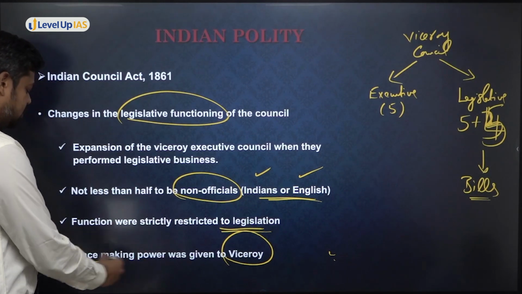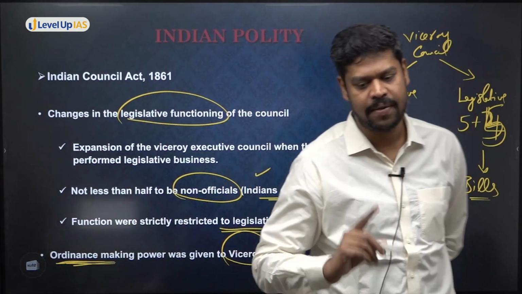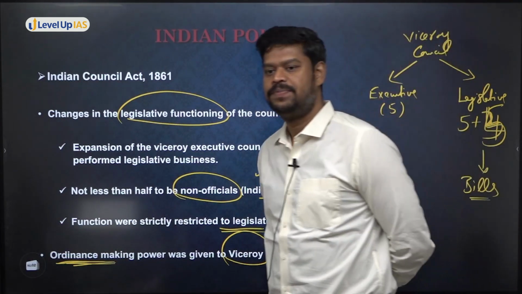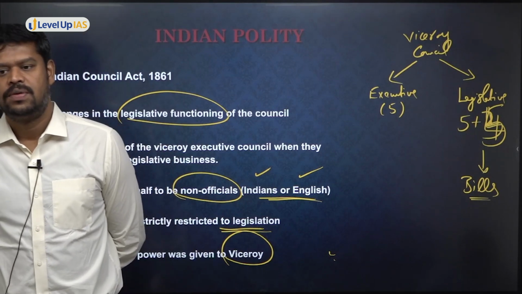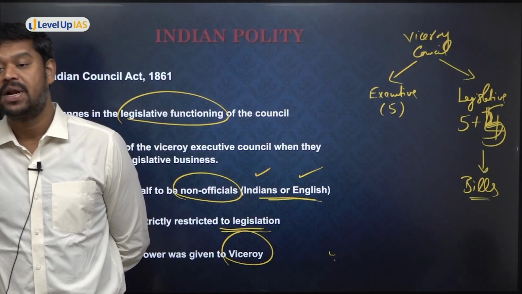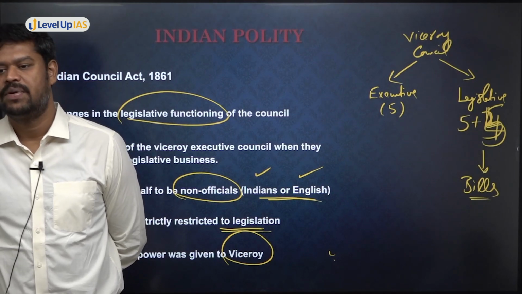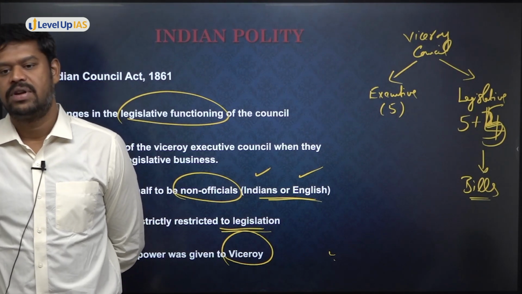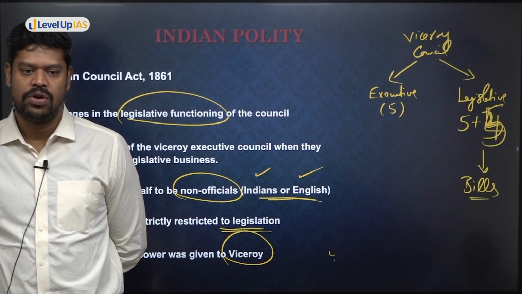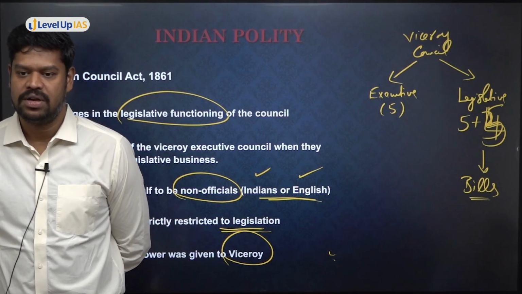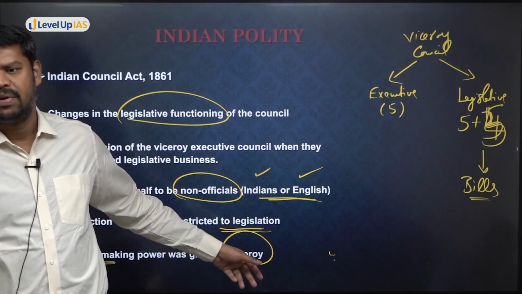So what is this ordinance making power? We already discussed the ordinance. Can you recollect it? It is a temporary law made by the executive presently. And who has this ordinance making power? The President and the Governor respectively. Which article gives this power to the President? Very good, Article 123. Which article gives the power to the Governor? 213. A similar power, or in fact, at that time it was not a temporary law.